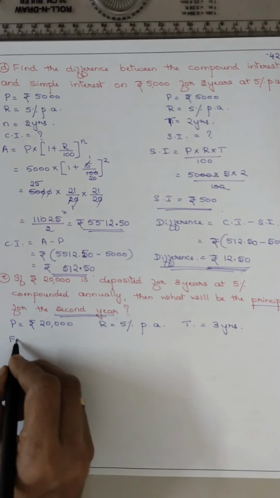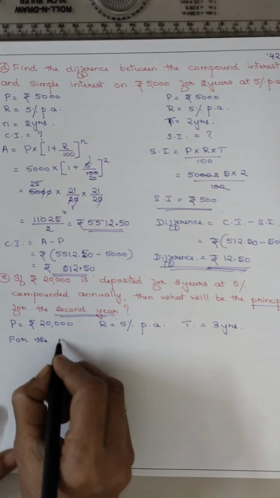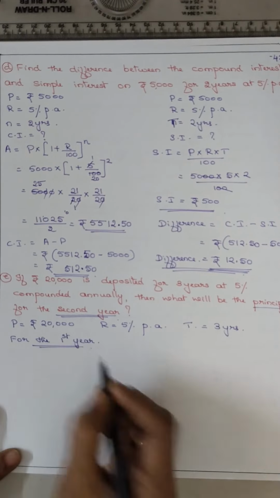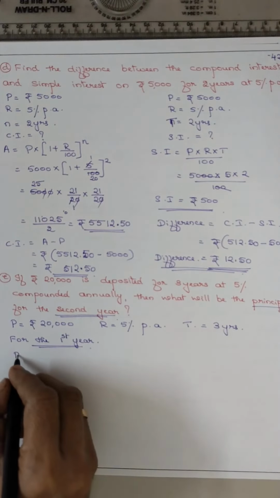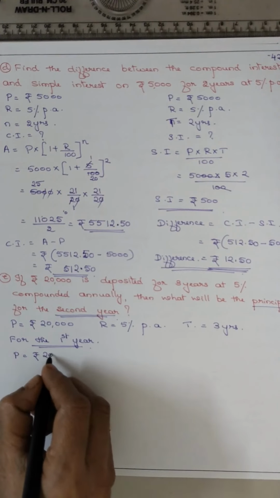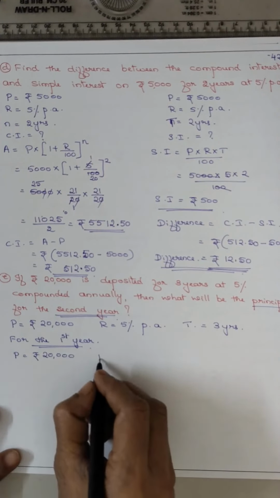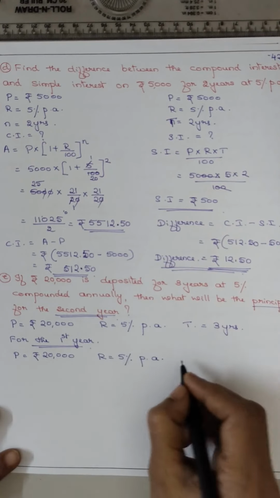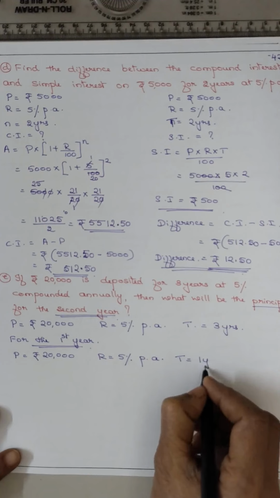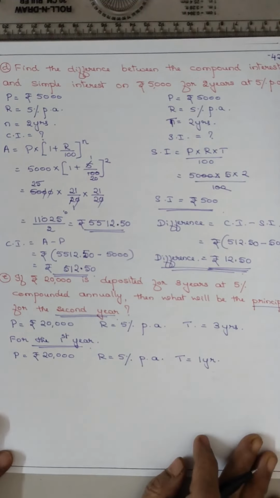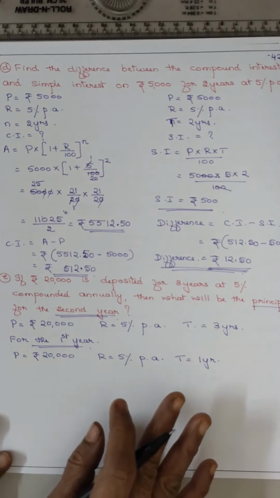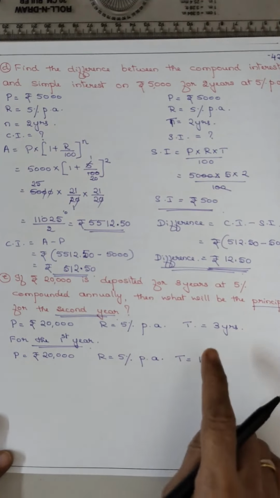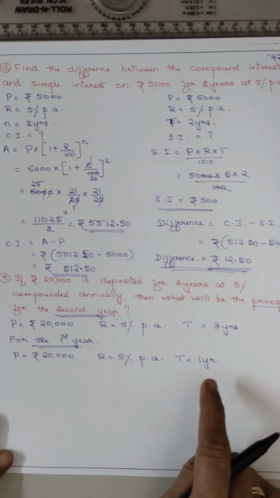So for the first year, principal is rupees 20,000, R is 5% per annum, and now time is only 1 year you have to take. Remember this. We have done this type of sums at the start. So you have to take the time as 1 year.